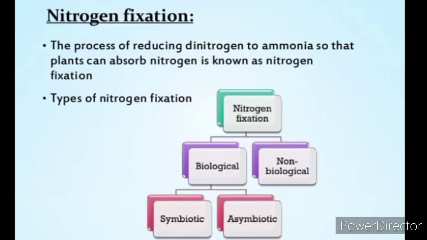So, we have learned what is nitrogen fixation. The process of reducing dinitrogen, that is N2 gas, to ammonia so that plants can absorb nitrogen is known as nitrogen fixation. Types of nitrogen fixation. Nitrogen fixation can be categorized into two groups, biological and non-biological. Biological nitrogen fixation again can be categorized into two groups, symbiotic nitrogen fixation and asymbiotic nitrogen fixation. First, we will see non-biological nitrogen fixation.